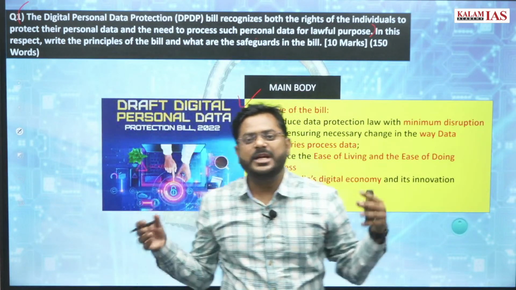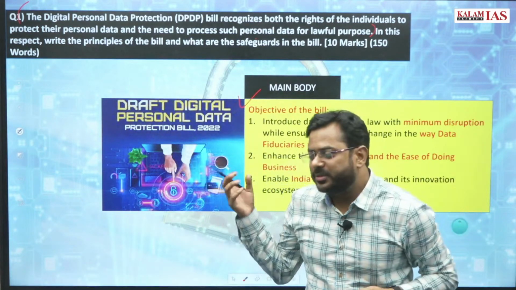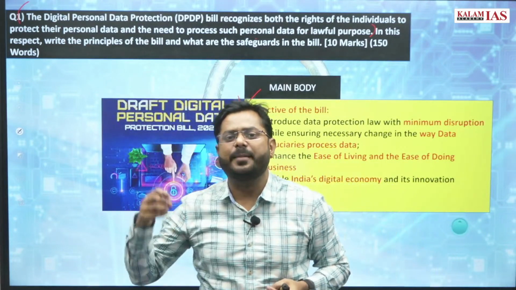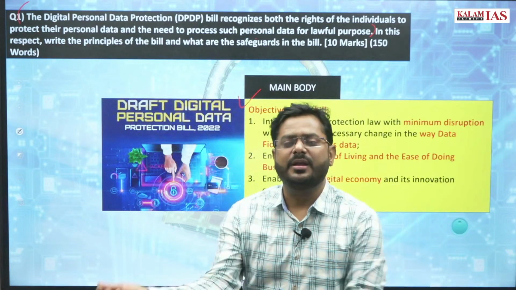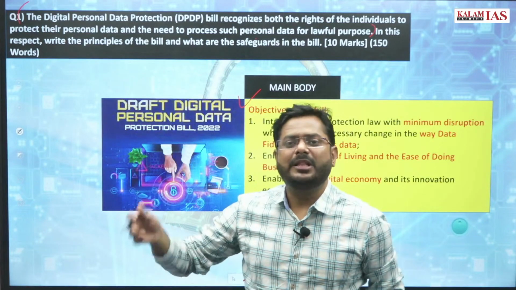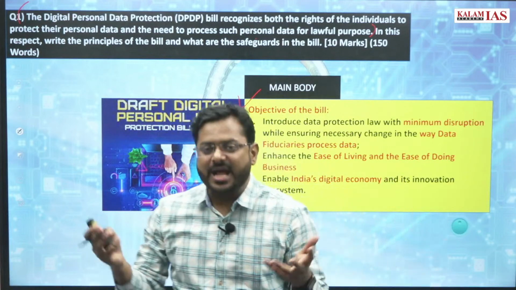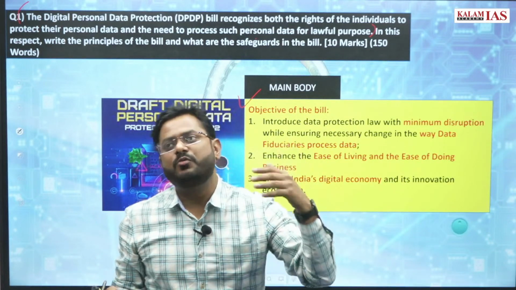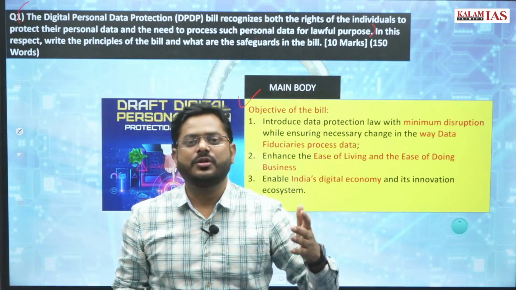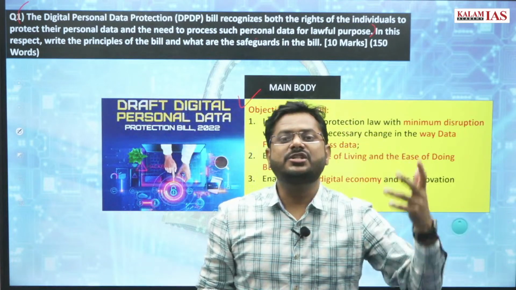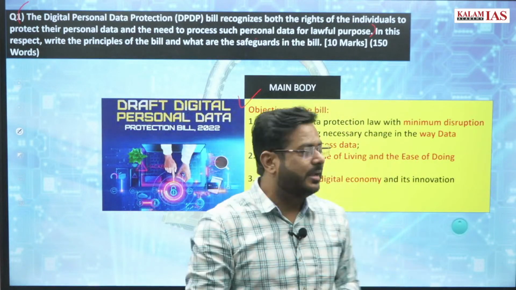So what is the main objective of the bill? The main objective of the bill is to protect the data and process it in an effective manner, and it should be in a lawful manner, right? And once this bill has come up, it will be helpful for the economy also. It will establish the ease of doing business, right?